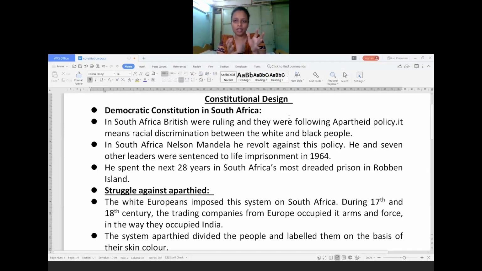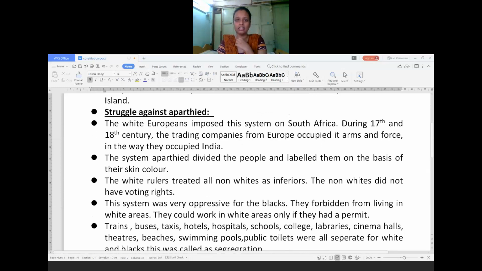The people who revolted against the European administration were sent to that area to live. So he spent 28 years of his life in South Africa's most dreaded prison, Robben Island. Even in those 28 years, he did not give up his policy.